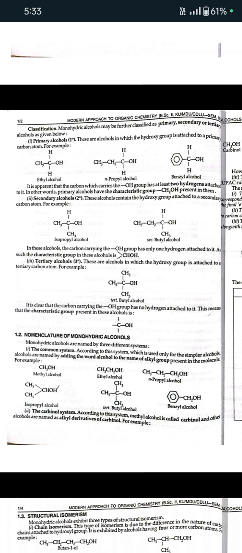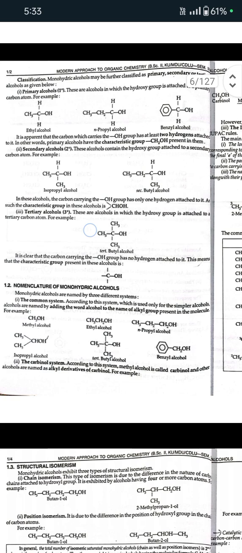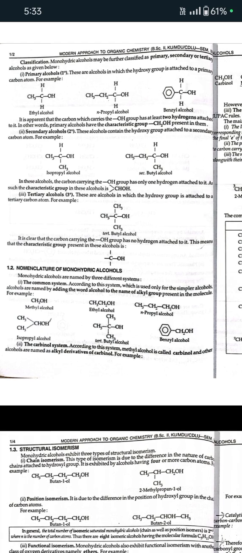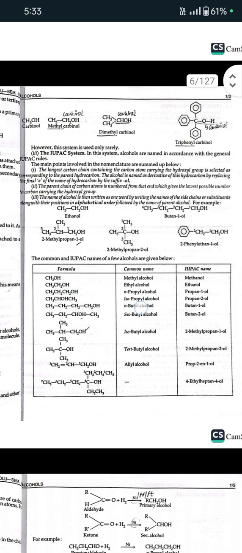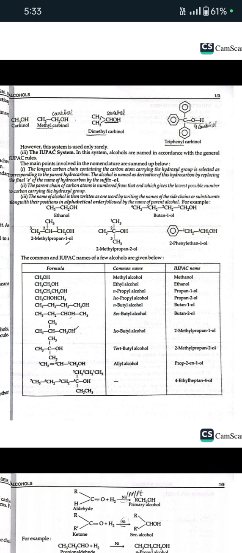First, the common system. According to this system, which is used only for the simpler alcohols, alcohols are named by adding the word alcohol to the name of the alkyl group present in the molecule, that is methyl alcohol, ethyl alcohol, etc. Second is carbinol system. According to this system, methyl alcohol is called carbinol and other alcohols are named as alkyl derivatives of carbinol. Examples are carbinol, methyl carbinol, dimethyl carbinol, triphenyl carbinol.